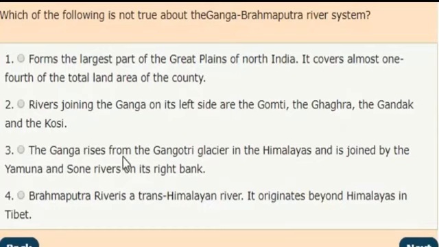Third, the Ganga rises from the Gangotri Glacier in the Himalayas and is joined by the Yamuna and Son rivers on its right bank. Fourth option, Brahmaputra river, a twin Himalayan river. It originates beyond Himalayas in Tibet.